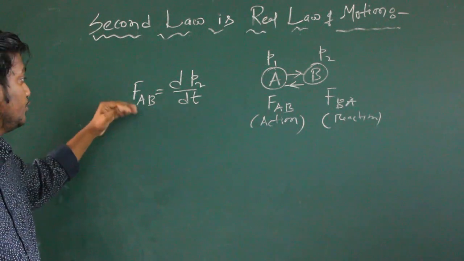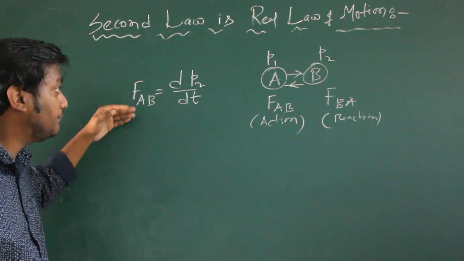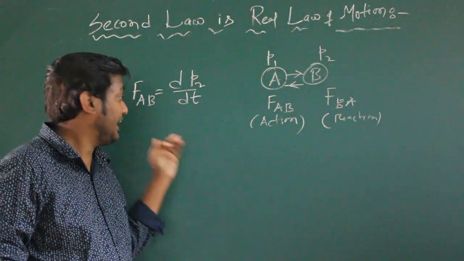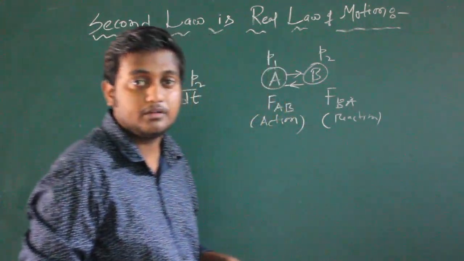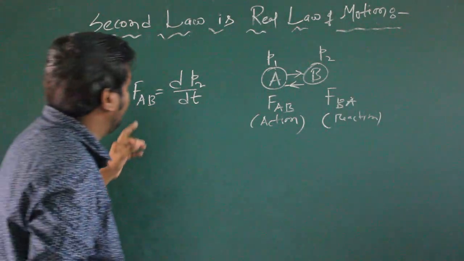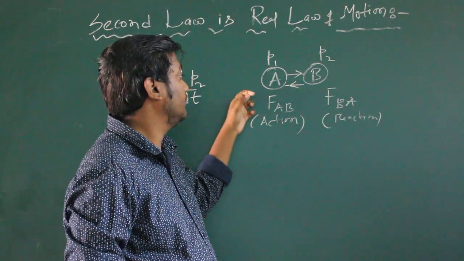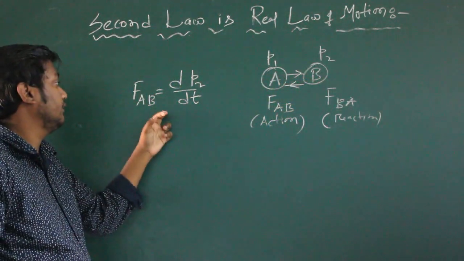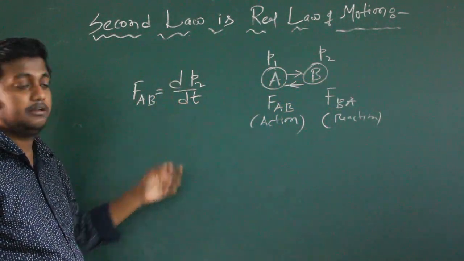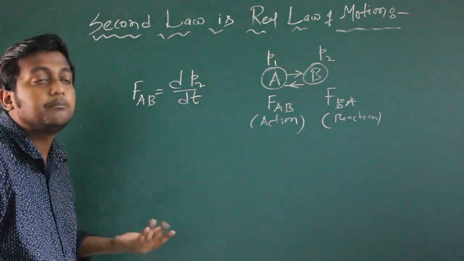What is FAB? FAB is the force given by body A to body B, and because of that, the momentum of body B will change. Okay, the force given by body A will change the momentum of body B. So that's why force AB is equals to dP2 by dt, meaning rate of change of momentum of body B.